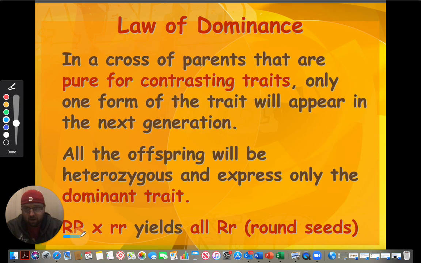We see that capital R, capital R and small r yields small r, capital R, or a heterozygous individual. But that heterozygous individual has round seeds. It's the dominant trait. So one trait dominates over the other. So Mendel was the first one to see this, appreciate this, and publish it and write it down. So he saw that one trait dominated over another.